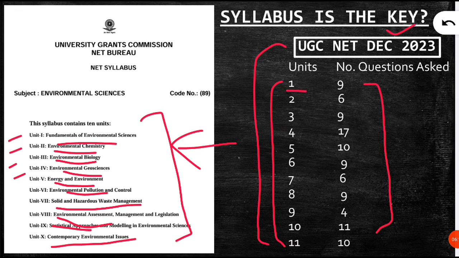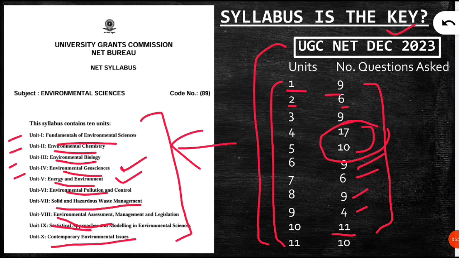In Unit 1, 9 questions were asked. In Unit 2, 6 questions. Unit 3, 9 questions. Unit 4 and 5, you can see all together 27 questions were asked. That means from the Environmental Geoscience and Energy and Environment units. Next, Unit 6, 9 questions were asked. Unit 7, 6. Unit 8, 9 questions. Unit 9, 4 questions. Unit 10, 11 questions.